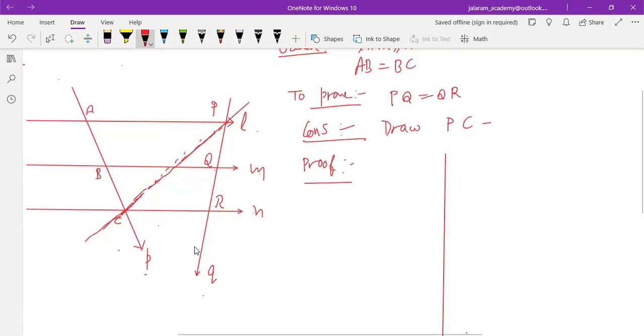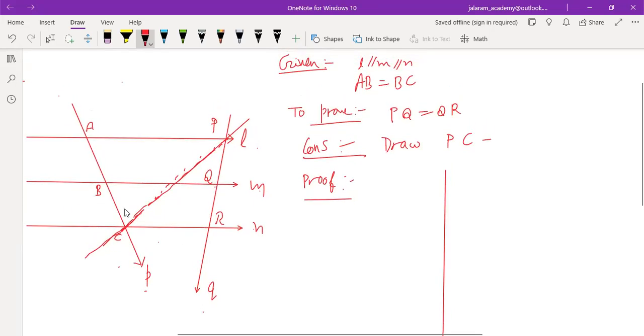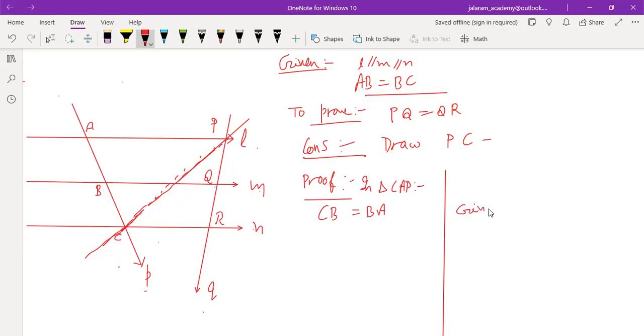Then, if AB equals BC is given, now we use triangle CAP. In triangle CAP, we know that CB equals BA, as AB equals BC, this is the same thing as AB equals BC.